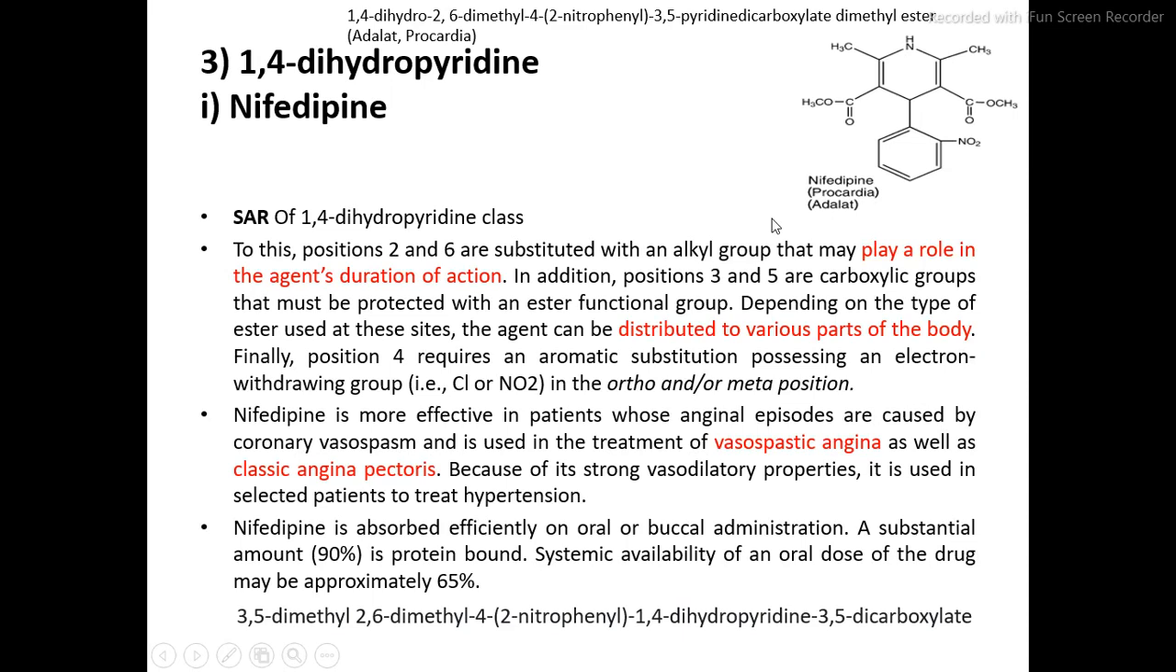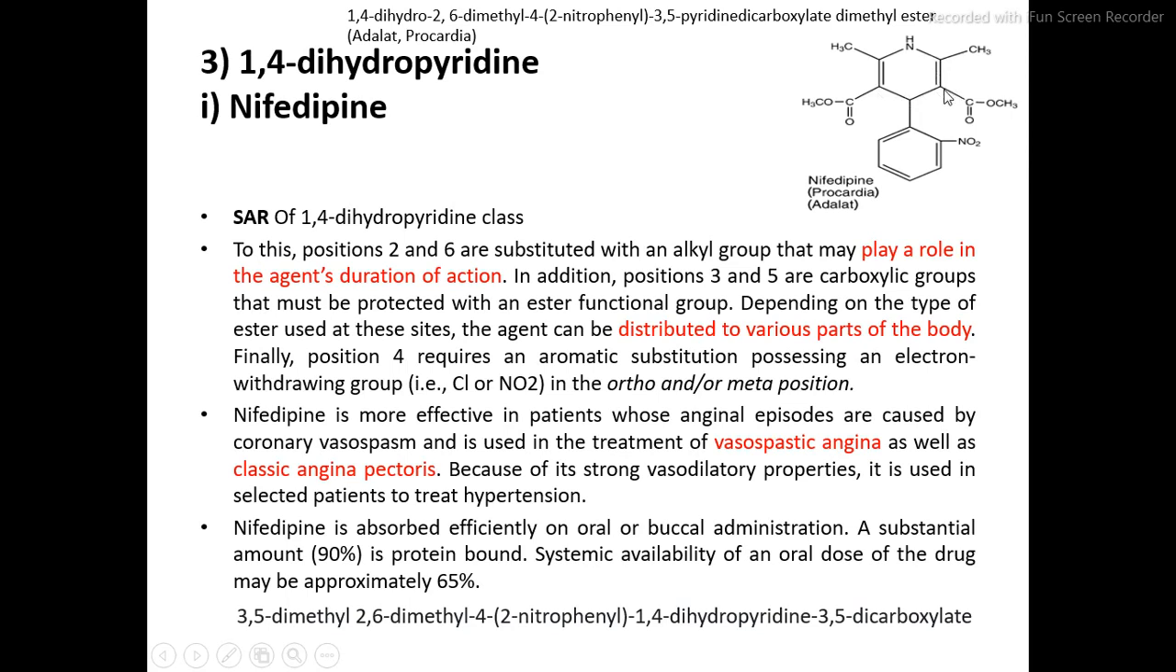So there is only one drug in this 1,4-DHP class that we will study, that is nifedipine. So this is the structure of nifedipine. Now we'll see the IUPAC nomenclature of nifedipine. Here the ester is the functional group. How do we name the ester? It is named as alkyl alkanoate. So first we name the alkyl groups, which are these methyl groups. The alkyl groups are present at carbon number 3 and carbon number 5 positions.